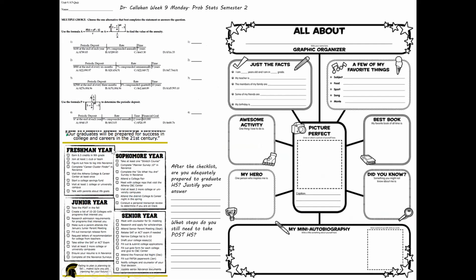And then after that, I want you guys to take a look at this. It says, our graduates will prepare for success for college career in the 21st century. Take a look at your checklist as to what you should be doing for each of your years. So after the checklist, are you adequately prepared to graduate high school? Justify your answer. What steps do you still need to take post high school, so after high school? Then after that, I want you guys to do all about me graphic organizer. So write your name, tell me some facts, some awesome activities, who's your hero, best book, did you know, and a few of your favorite things, and a mini autobiography of yourself.